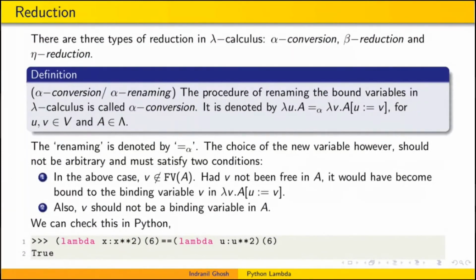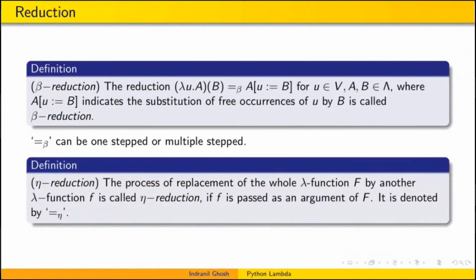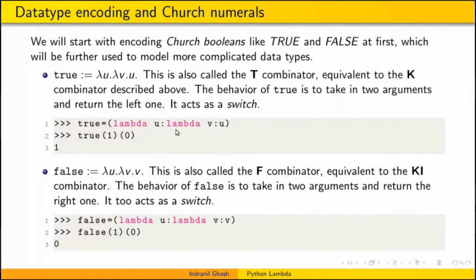I will skip this reduction part. We already saw what a beta reduction is. Now we'll encode some data types and Church numerals, like true and false values. True can be written as lambda u dot lambda v dot u. It is also called the T combinator, equivalent to the K combinator we saw above. It acts as a switch, as told by David Beazley in his talk. I got this term switch from his talk. The behavior of true is to choose the left element, as we saw in the K combinator, if 2 elements are passed as arguments.